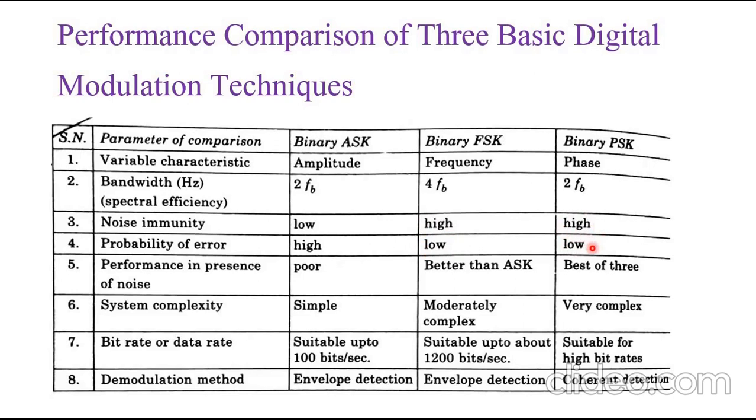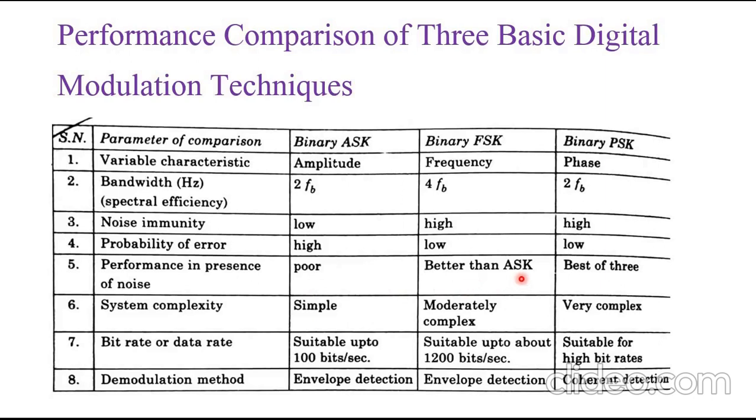And now let's see the performance in presence of noise. In ASK, the performance is very poor because it has sensitive noise immunity, and that's why it is used at very low bit rates, like 100 bits per second. In binary FSK, the performance is better than binary ASK.